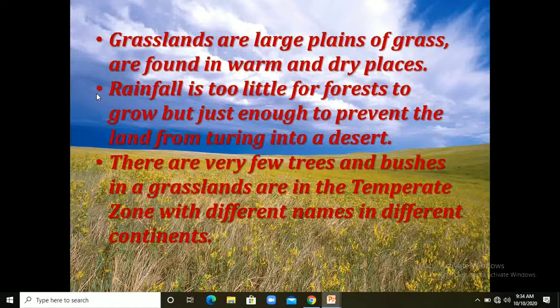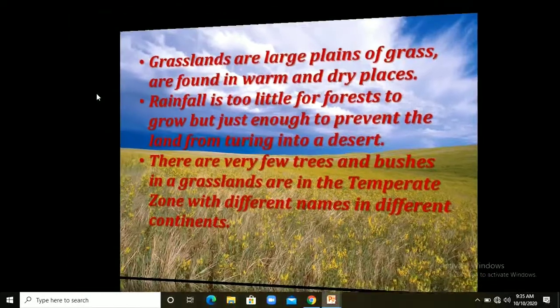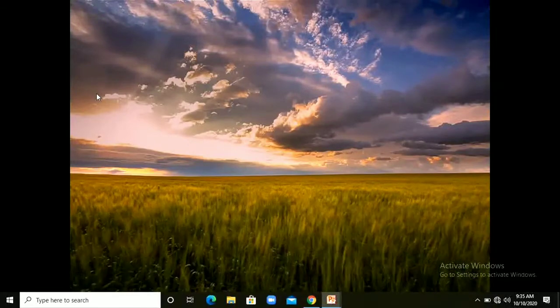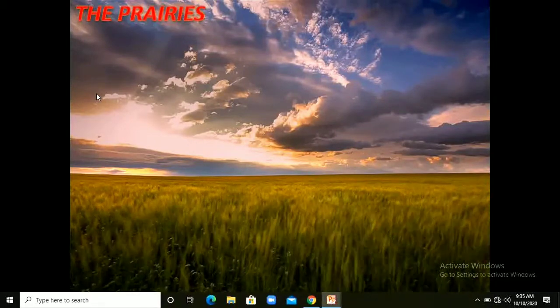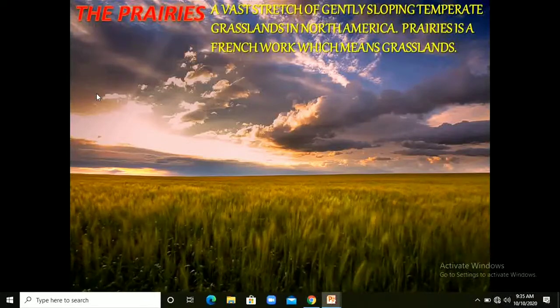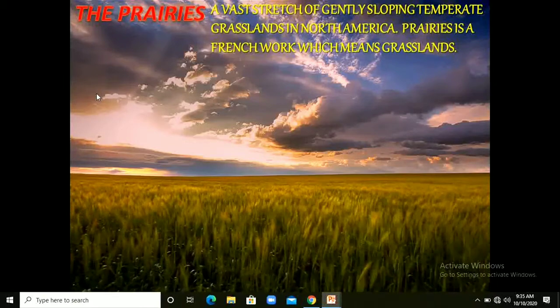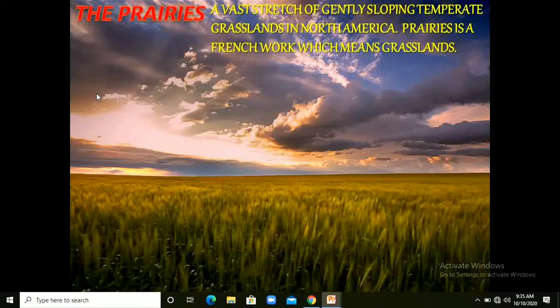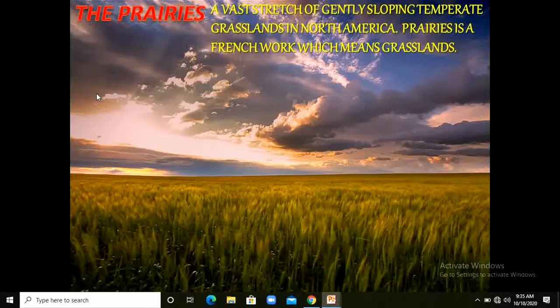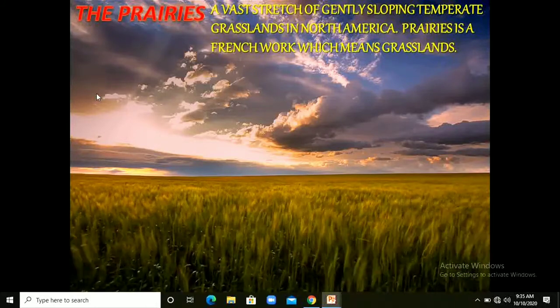These are the different names of different grasslands which we find in different continents. Now let's talk about the prairies, as this chapter is about the prairies. What are prairies? This is a vast stretch of gently sloping temperate grassland, lying in North America, right? Prairie in French itself means grassland.